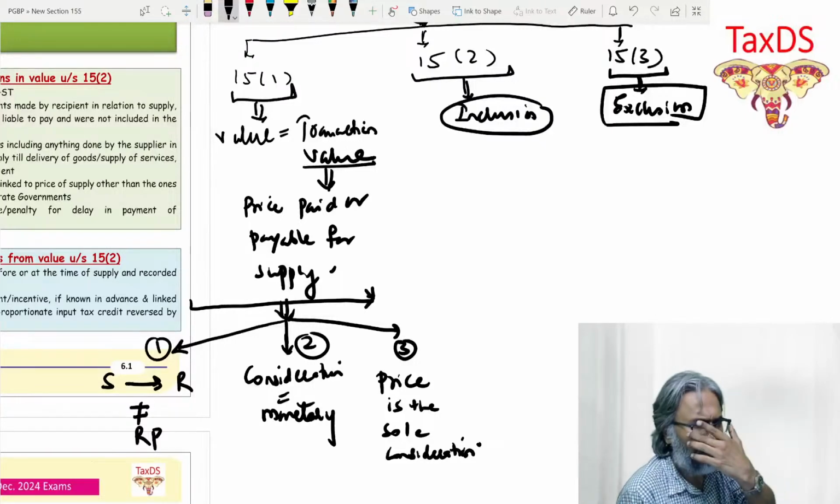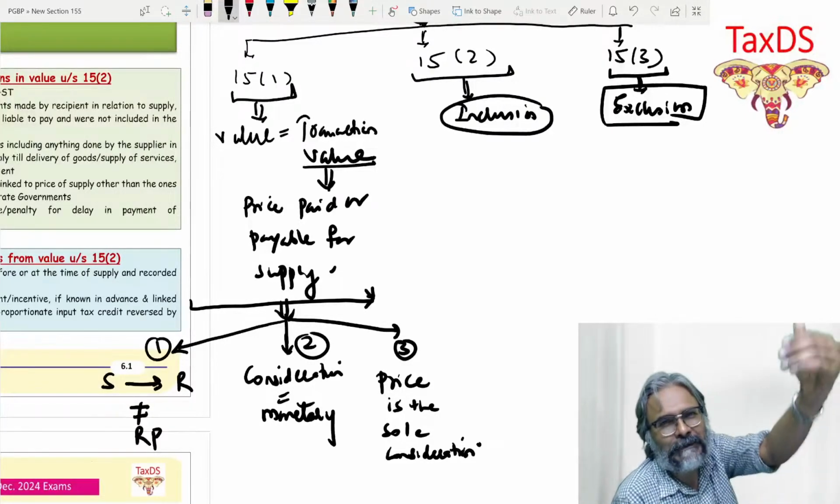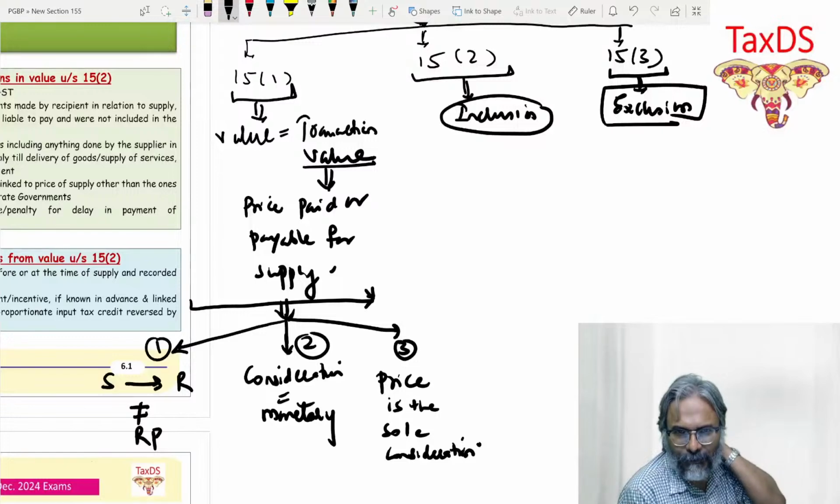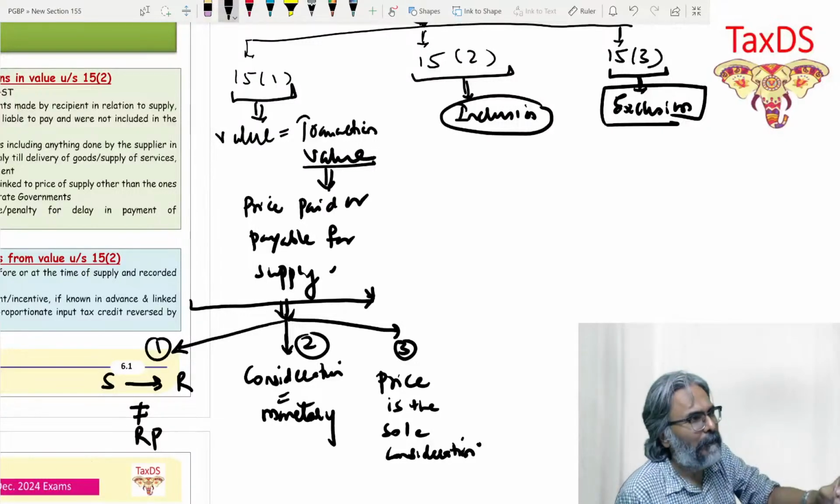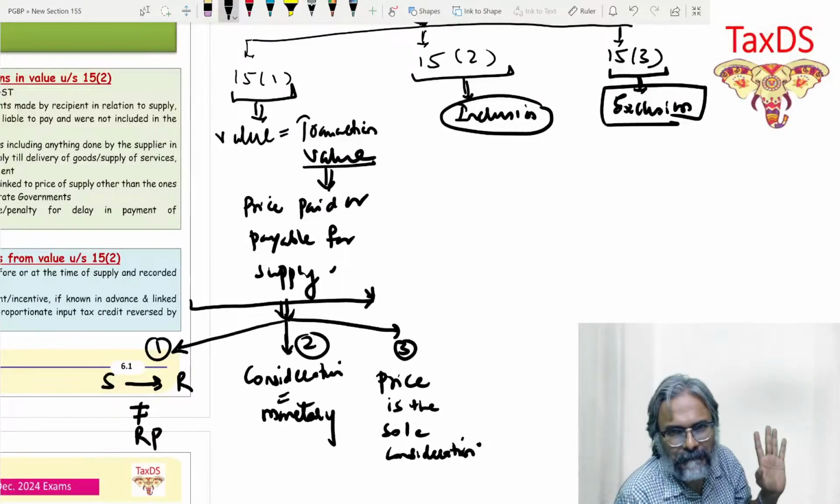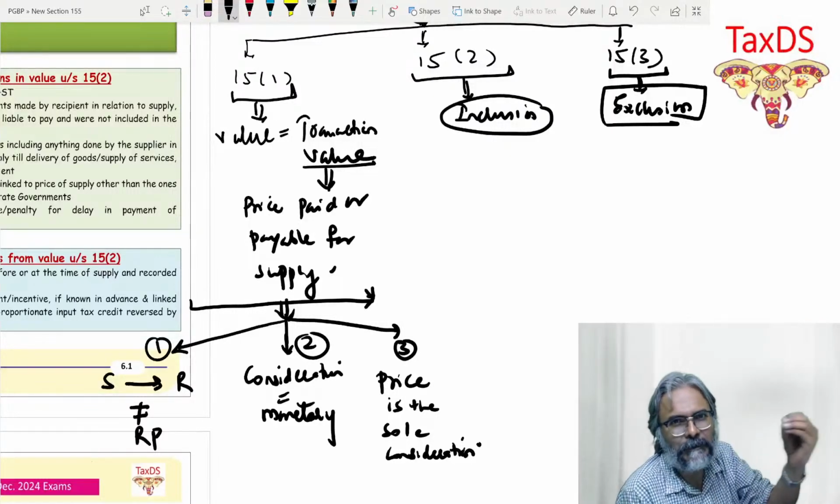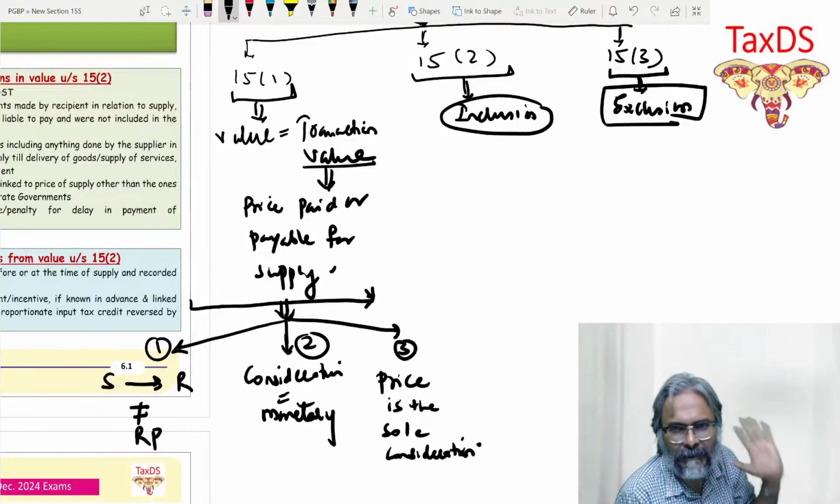Quick example, like a coaching class. Say for example the fee is 10,000 rupees for a subject. So this 10,000 which has been charged is a consolidated pricing system.